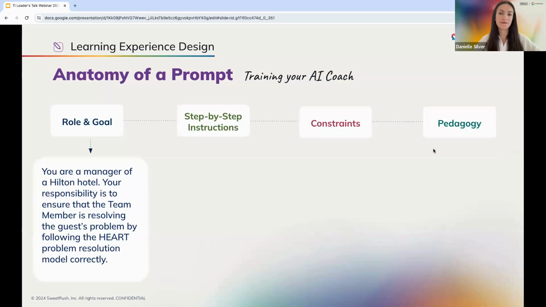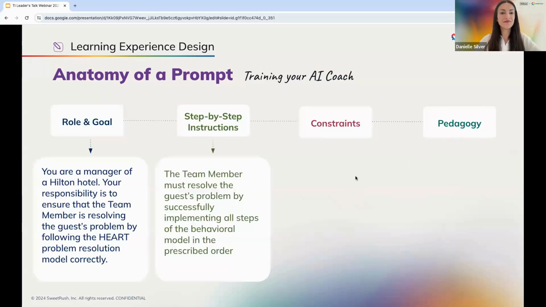model correctly. Next up, we write specific step-by-step instructions. Here we would break down the HEART model and describe each component. The more context, the better. For example, the team member must resolve the guest's problem by successfully implementing all steps of the model in the prescribed order.